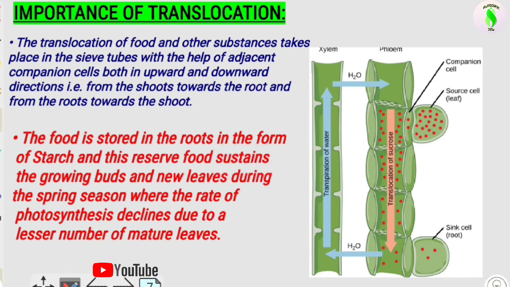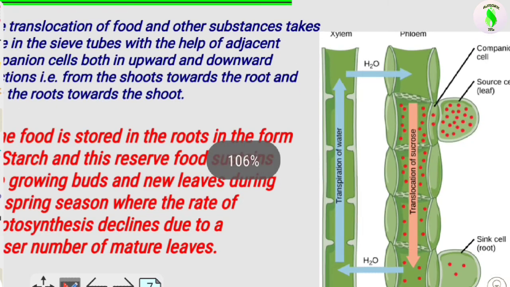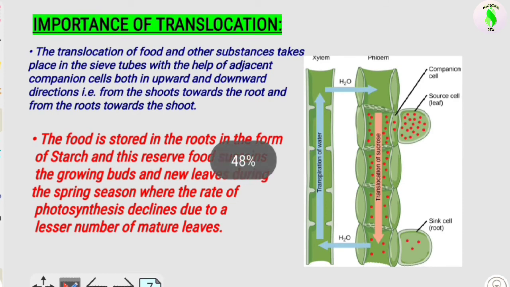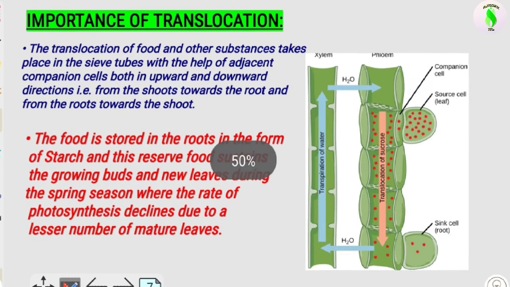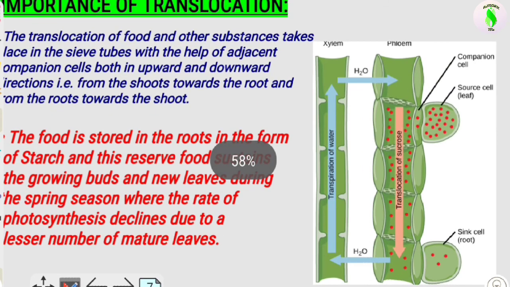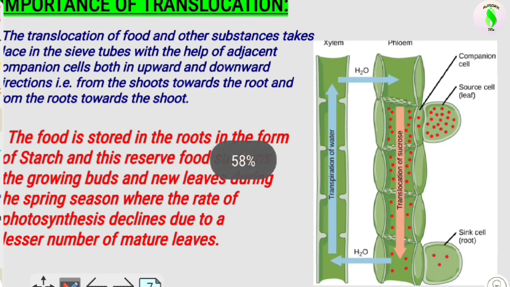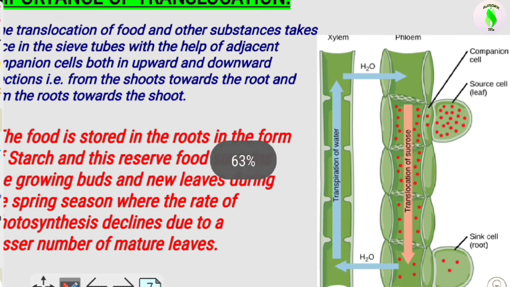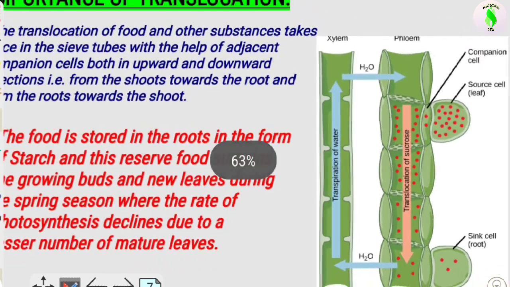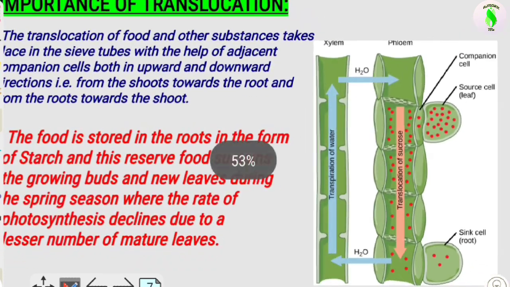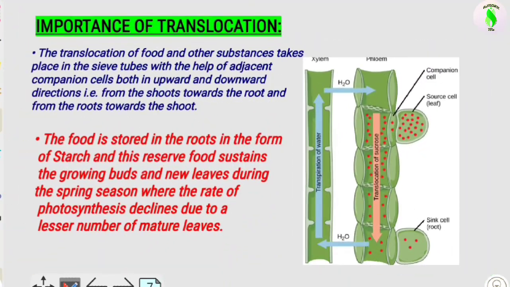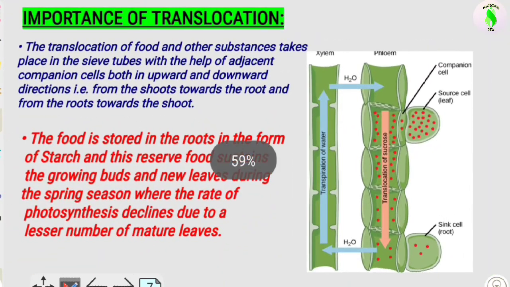The phloem helps in the spring season, when the sunlight is not very clear. The reserve food is required for the growth of buds, flowers and fruits. That's why the phloem can transport material from the leaves to other parts of the plant for storing the food. So this is helpful in transportation in the spring season and also in the normal season.